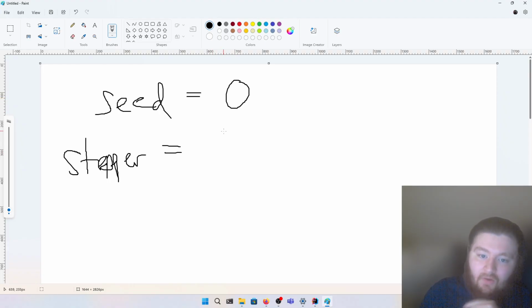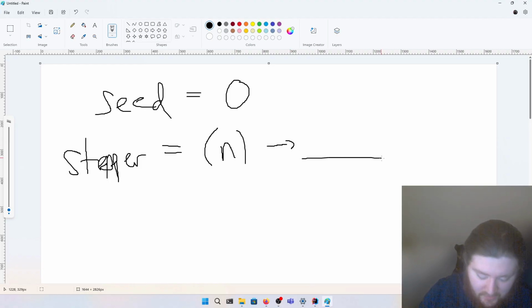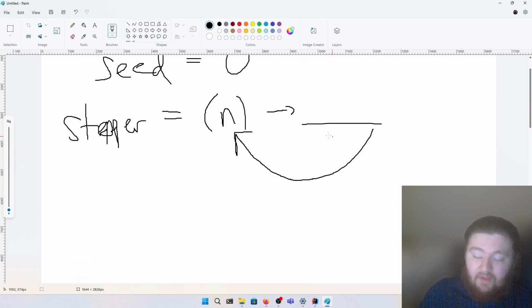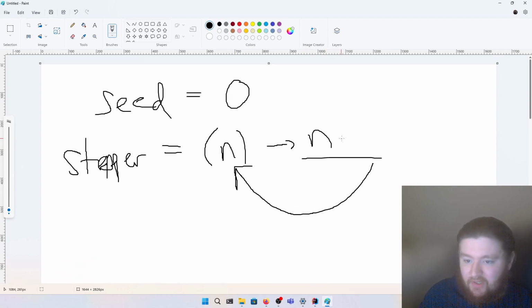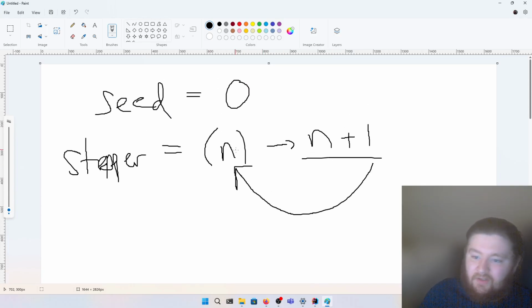The stepper will take the seed, some number n, do something with it, and then pass that back in for the next iteration of the lambda expression. So for example, if the stepper expression receives a value n and returns n plus 1, then the next time we call it, n is set to that incremented value.